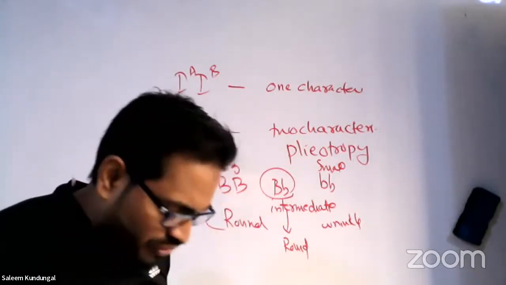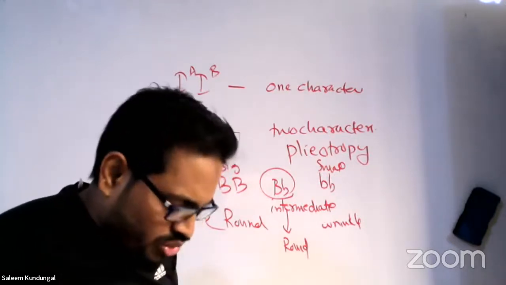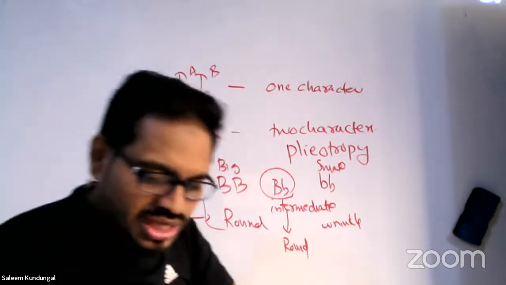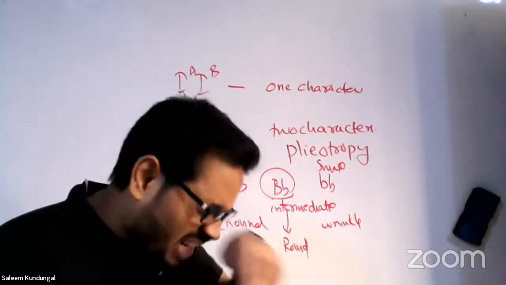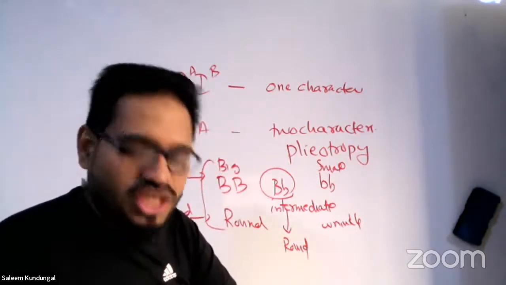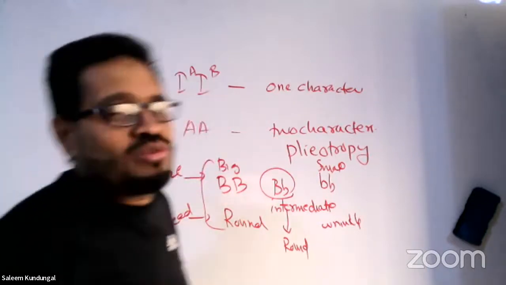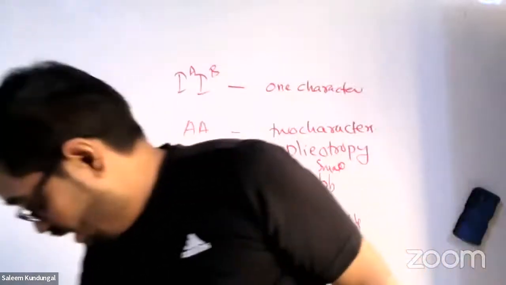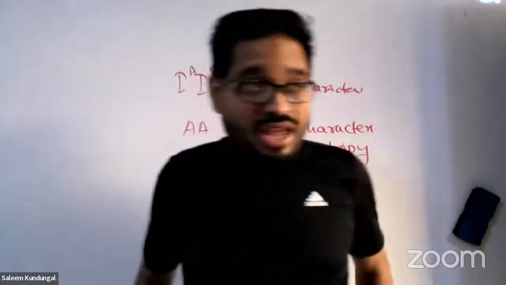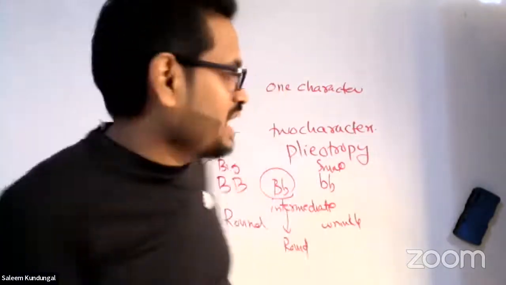Now let us go and conclude for that last session, guys. Coming to mutations, which are the major mutations? Point mutations. Then what are the major types under point mutation? Deletion, addition, chromosomal aberration, frame shift mutation. All these terms you must know. Nothing can be left out. Let us understand each one.